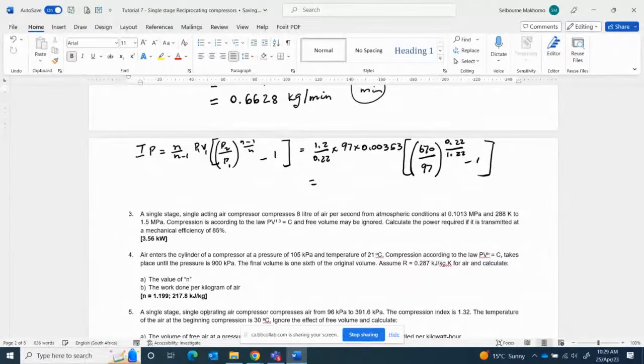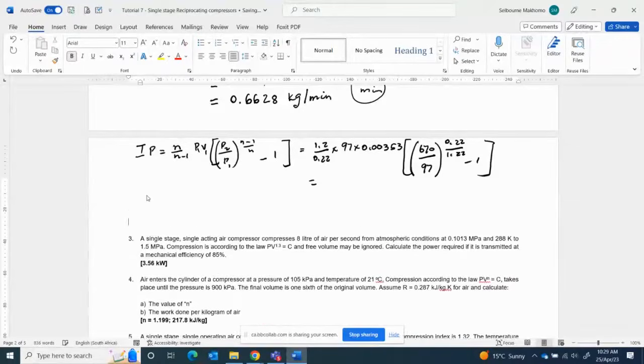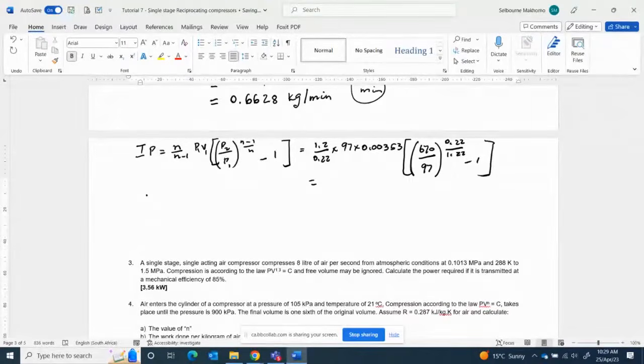And our answer is going to be in what? Our answer must be in kilowatts. So what we have here, our answer is going to be in kilojoules. To convert it to kilowatt, we have to multiply by N divided by 60. So N is per minute, divided by 60 gives you per second, which is kilojoules per second. So we multiply by the 160 here, 160 divided by 60 to convert that minutes to hour. And then the answer IP is 2.08 kilowatts.